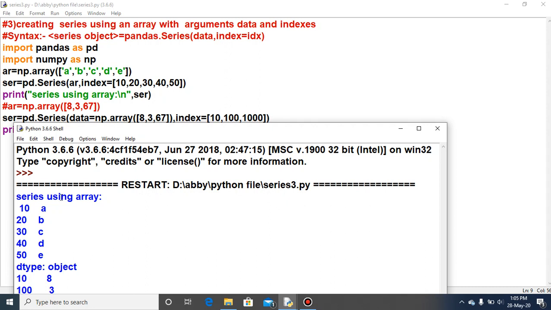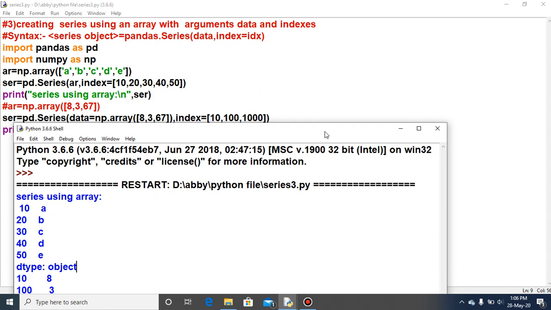Okay. And dtype equal to object. This is the new type of data type coming as object. The object dtype will come in the series output when the data value is either a character or a string. When the data value is a character, ABCD is the character, that is why it is coming as an object. The dtype is object. Clear?